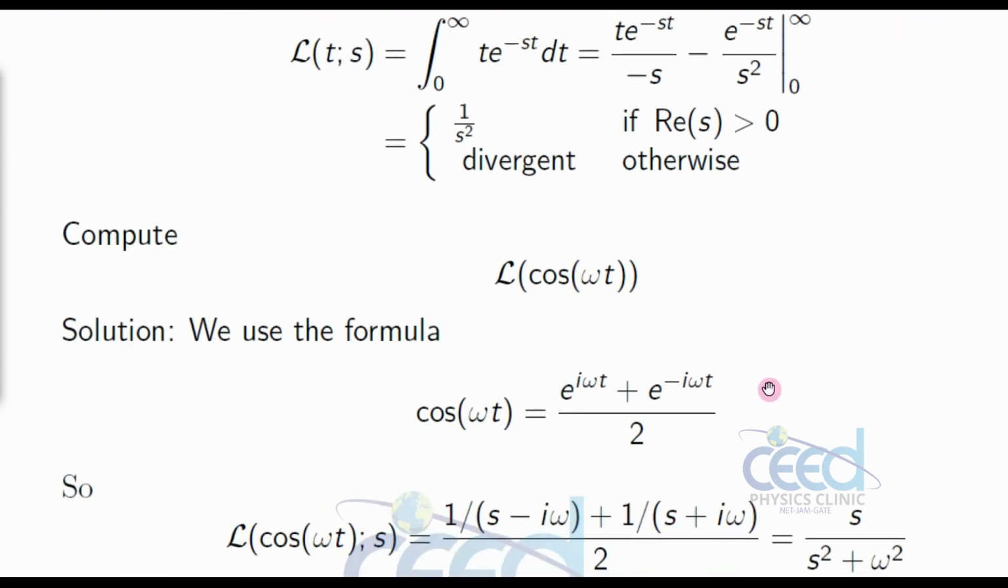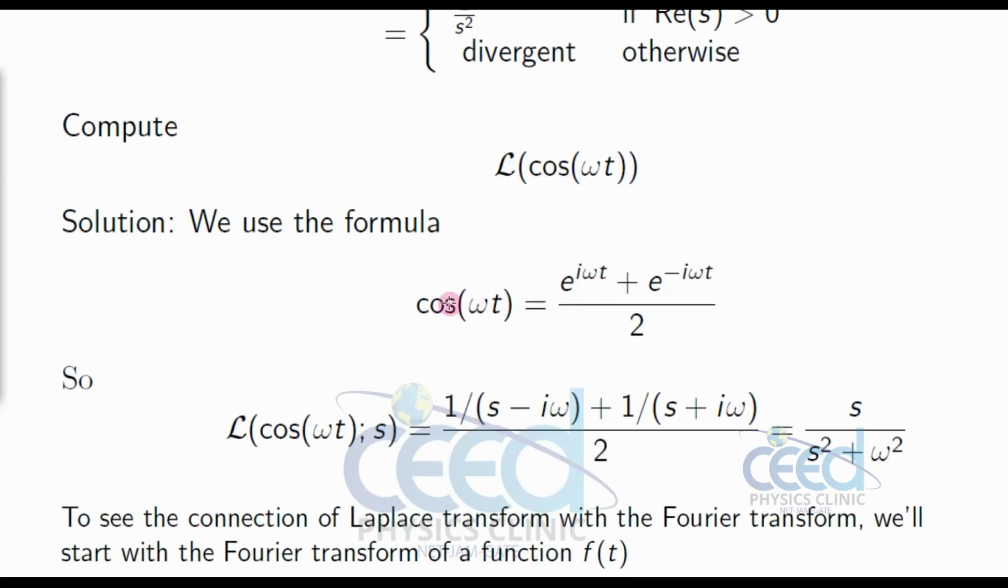Now to solve Laplace of cos omega t. This is a function, Laplace of cos omega t. What we have to do is write this cos omega t as e raised to i omega t plus e raised to minus i omega t by 2. So to do this, we can go to the blackboard. Laplace of cos omega t.